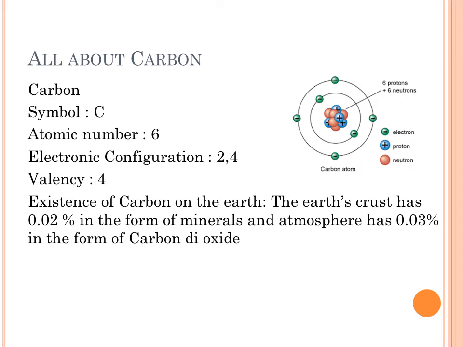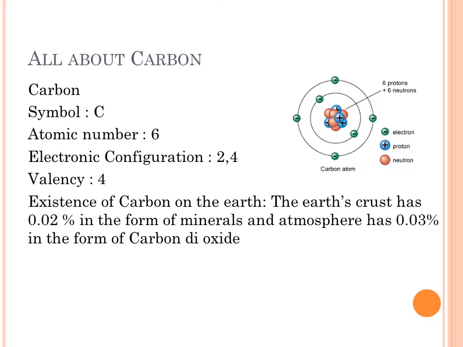All of you know its electronic configuration is 2, 4. That means 4 electrons are present in the outermost shell. It can give away these 4 electrons. But if it gives away these 4 electrons, what will happen? Its first shell will be a completely filled shell and it will attain stable configuration. Carbon atom will attain stability.